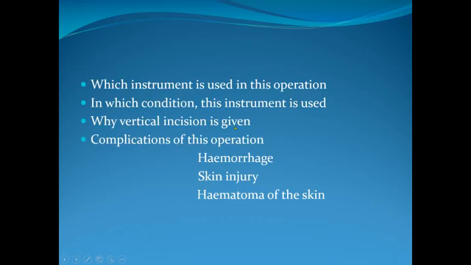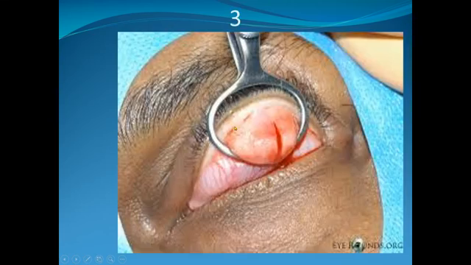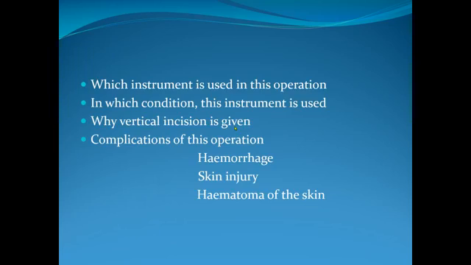Why is a vertical incision given? Because meibomian glands are arranged vertically. If I cut horizontally, maximum meibomian glands are cut. Our precorneal tear film is formed by three layers: superficial layer, middle layer, and inner layer.